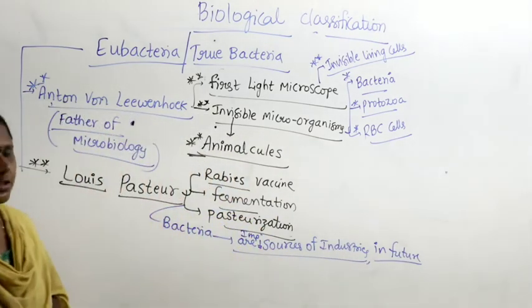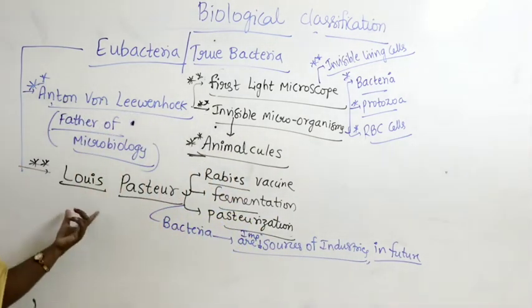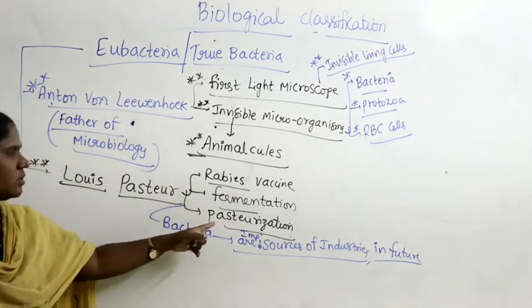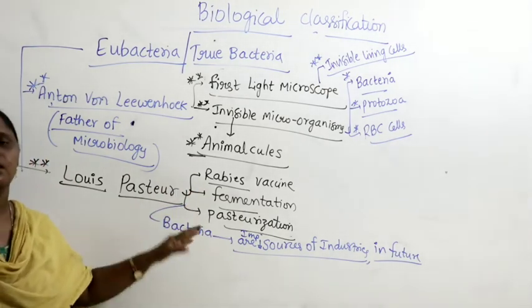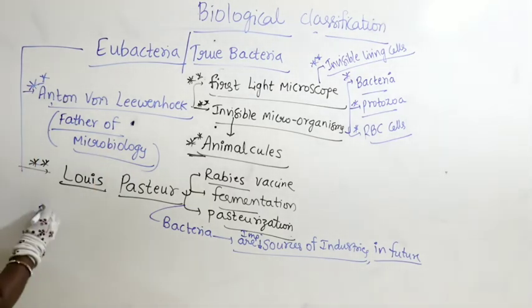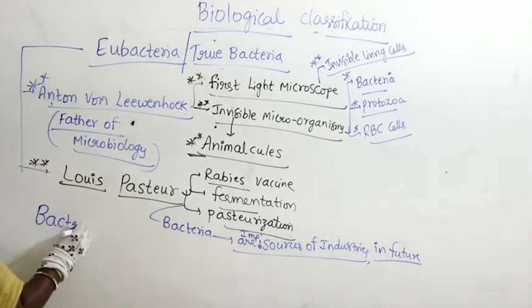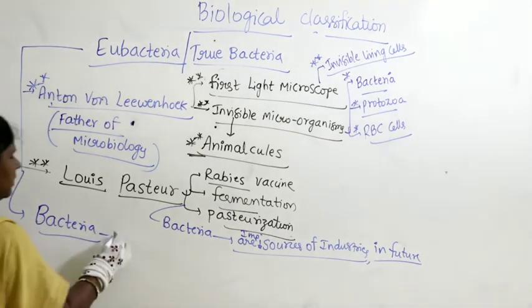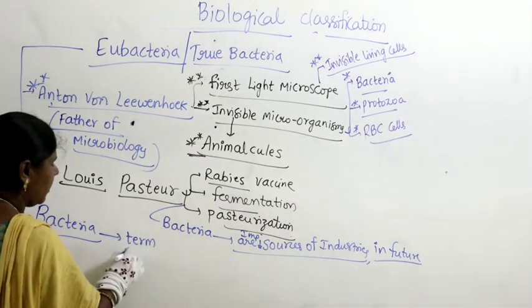It was Louis Pasteur. So he introduced the rabies vaccine, fermentation, pasteurization, and before him, of course, the bacteria term. Who introduced the term bacteria? The term bacteria was coined by